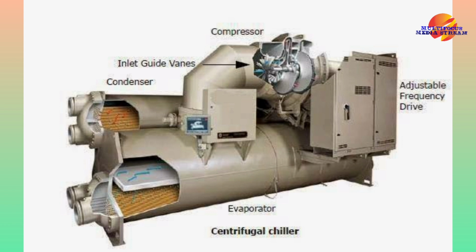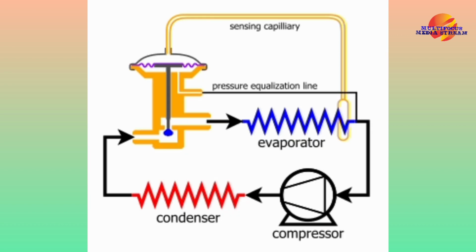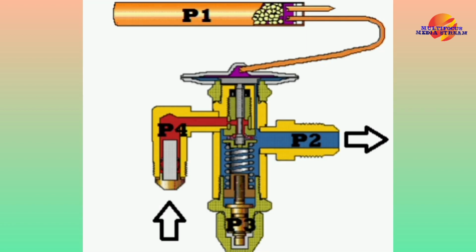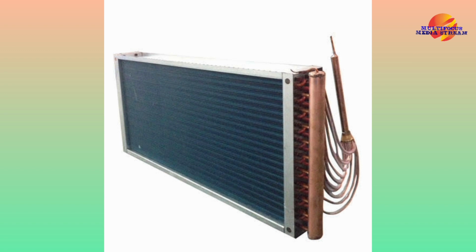The refrigerant is now approaching the expansion device as a hot, high pressure liquid. The expansion device is responsible for quickly driving the pressure of the refrigerant down so it can boil or evaporate more easily in the evaporator. The expansion device has one sole purpose: to reduce refrigerant pressure. Because the pressure drops so rapidly at the expansion device, the refrigerant turns into a combination of cold liquid and vapor. Now that the refrigerant is a cold mix of liquid and gas vapor, it begins to move through the evaporator.